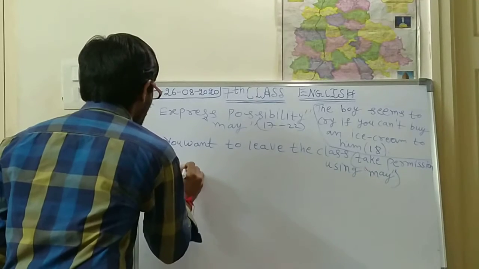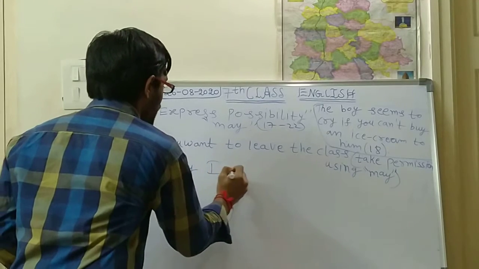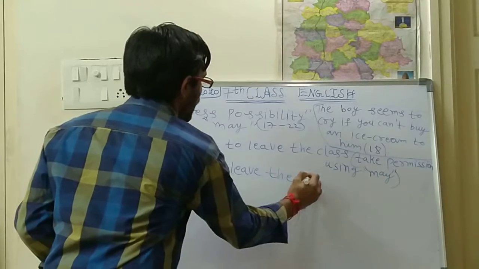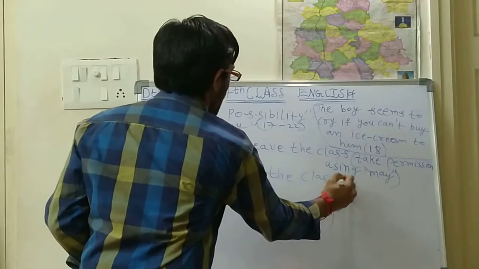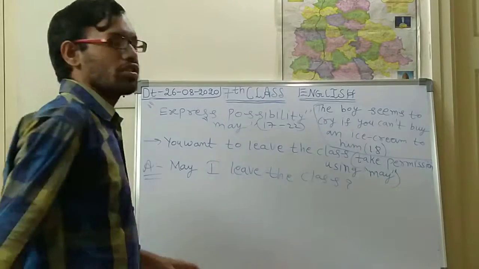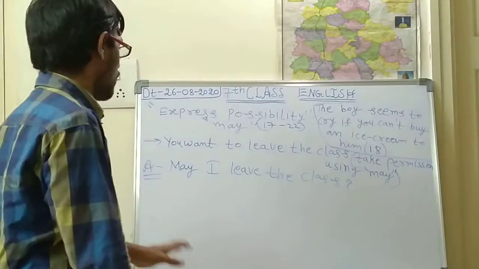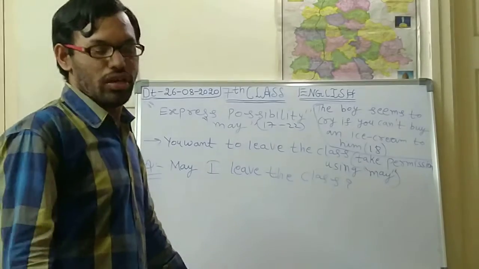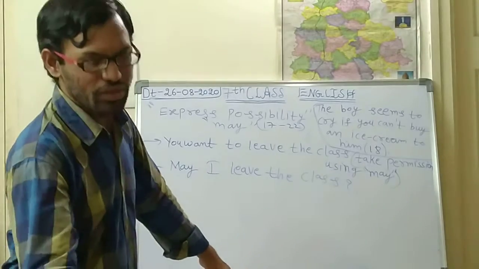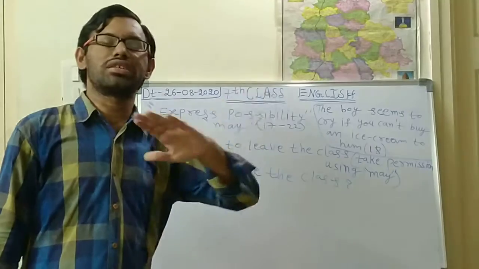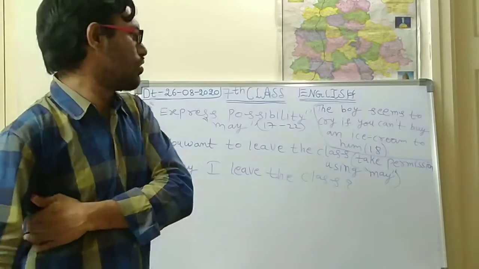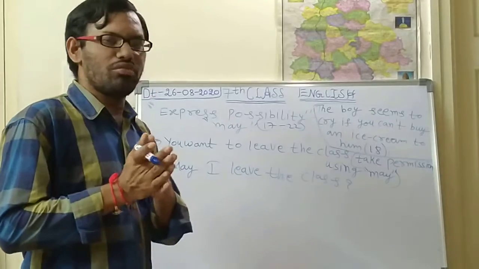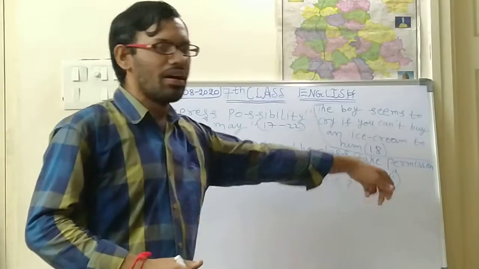That means, may I leave? May I leave the class? May I leave the class? Like this you should write the answer. This is about expressing possibilities, and not only expressing possibilities but also taking permissions and giving permissions, using may and can. Most of the time you should use may only.